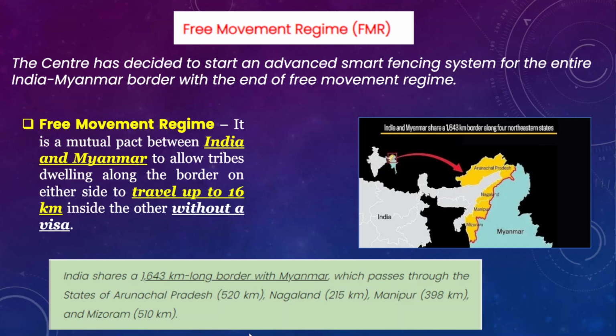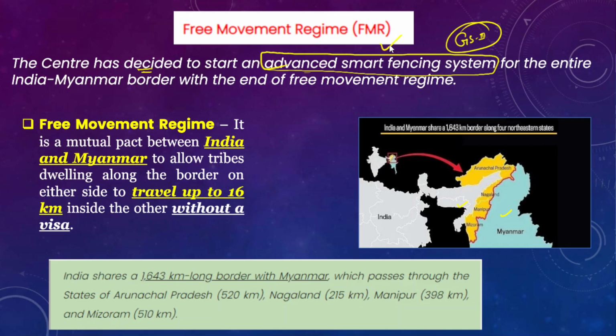So in this lecture we are going to discuss the free movement regime on the India-Myanmar border. In this context we will understand what the free movement regime actually means and why the government of India has been planning to cancel the free movement regime between India and Myanmar. Now, why is it in the news recently? The central government has decided to start an advanced smart fencing system. This topic is very important for your interview and even for General Studies Paper 3.